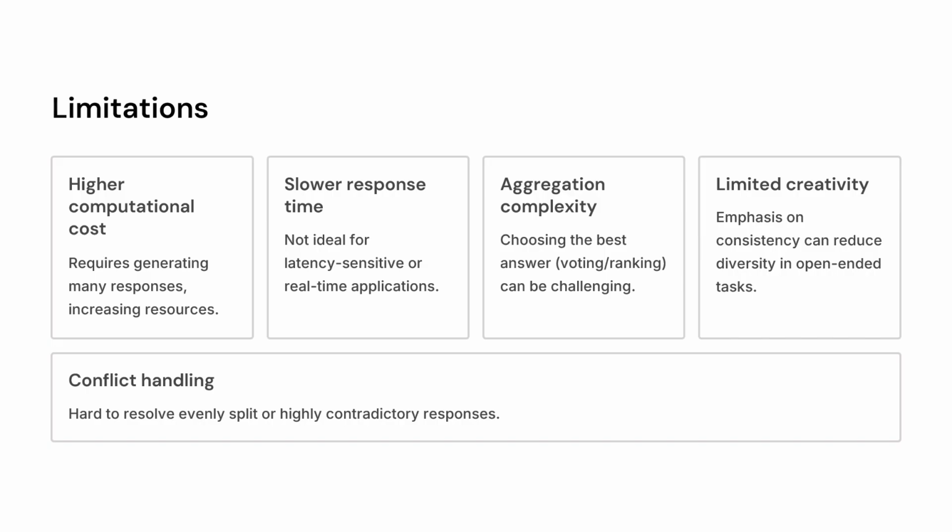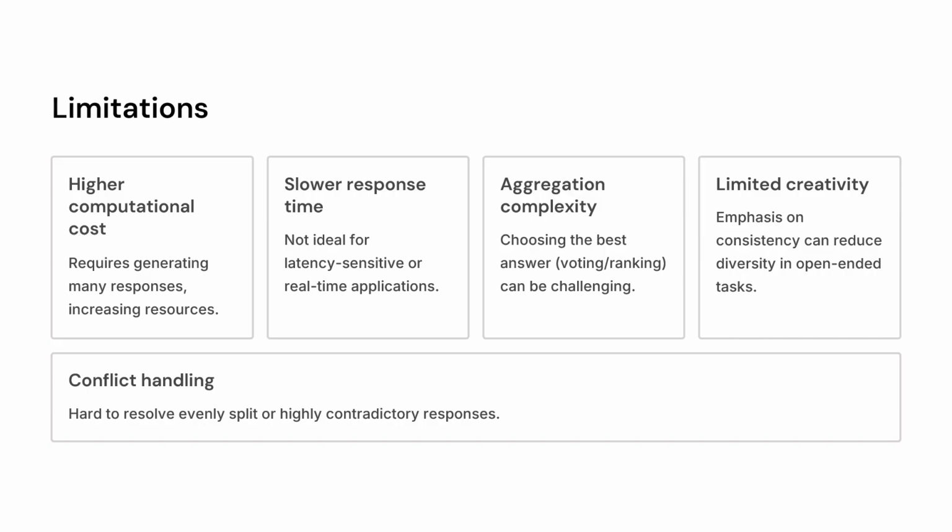Secondly, this process is pretty long, like the entire pipeline. So we have to keep in mind that we can't use this for real-time applications where we require the response in a very rapid, like 1 or 2 seconds. As this pipeline is very long, it will take longer to respond. And thirdly, it's very complex as we have to apply a voting ranking procedure after getting all the answers. And also, suppose two answers have a draw in the number of votes. Then in such cases of conflicts, how do we move forward?